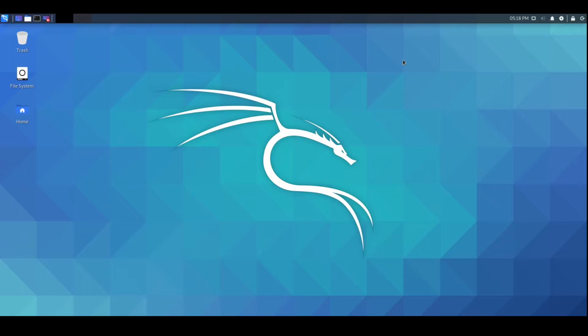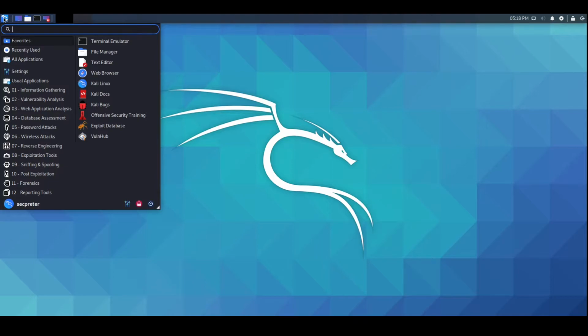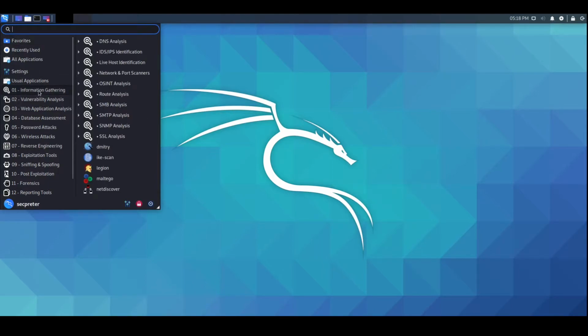Now we will navigate our desktop Kali Linux environment. We can see here the trash, file system, and home. Just like Windows, we have a recycle bin, and the counterpart of the start menu in Windows we have here in Kali. So we can see here the applications that we want, the subfolders, and useful applications and settings.